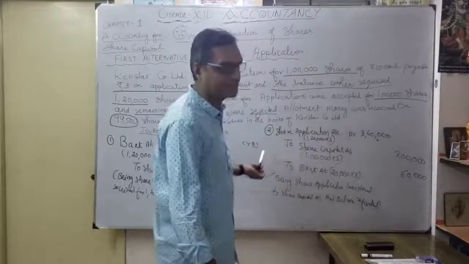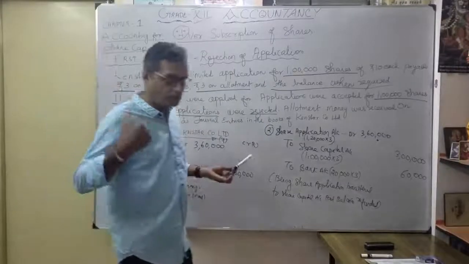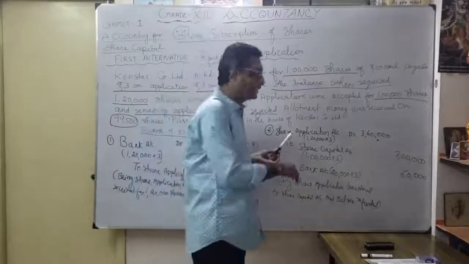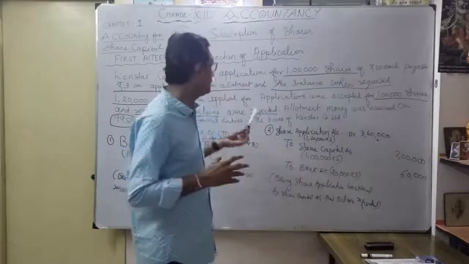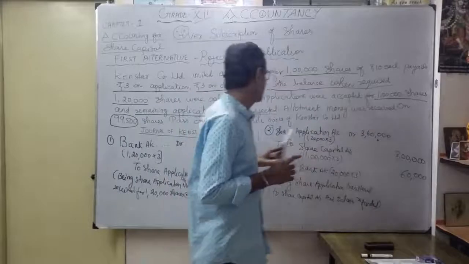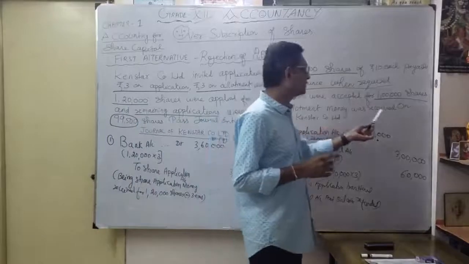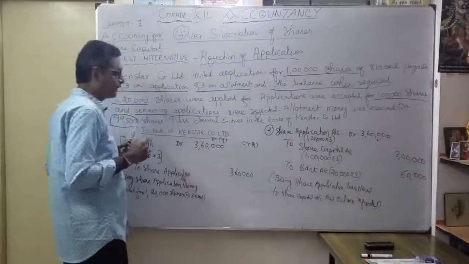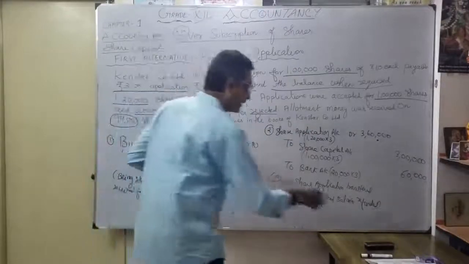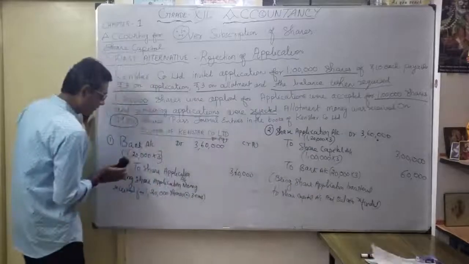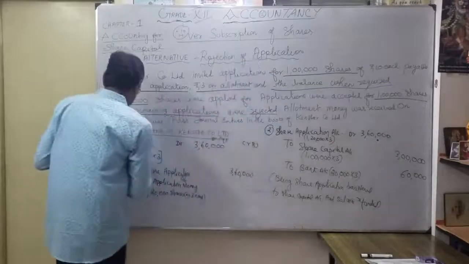Whenever there is a refund, just reverse the entry. Whenever you receive money for share application, bank account debit to share application account. Now we want to refund or reject it. So reverse the entry. Share application account debit to bank account. Now understood? That's our second entry. So what is the third one? After applications were accepted for 1 lakh shares and the remaining applications rejected, thereafter, allotment money was received on only how much? 99,500. But here we want to give the first due entry. What is the share allotment account? Here I will change the third entry.